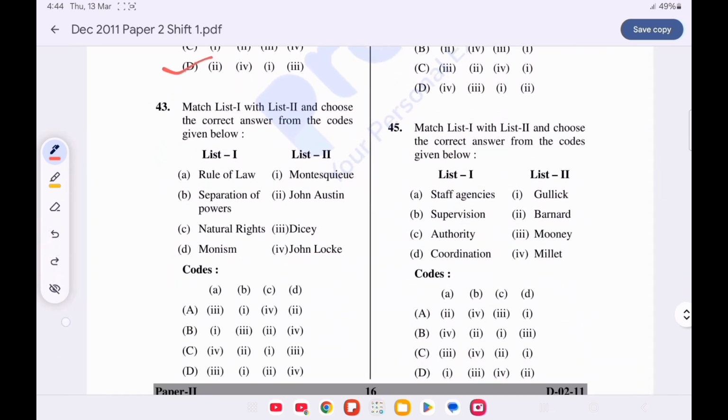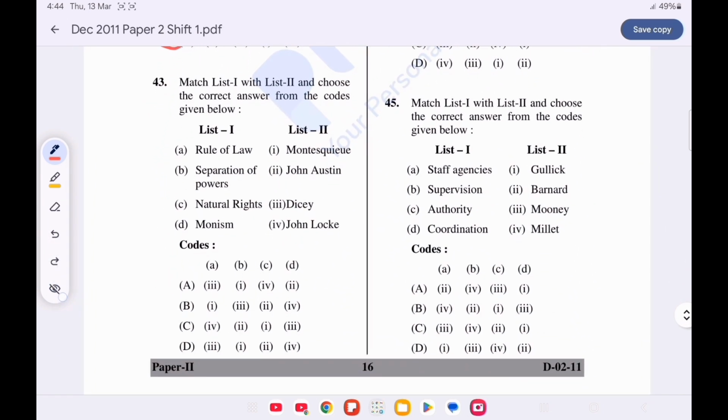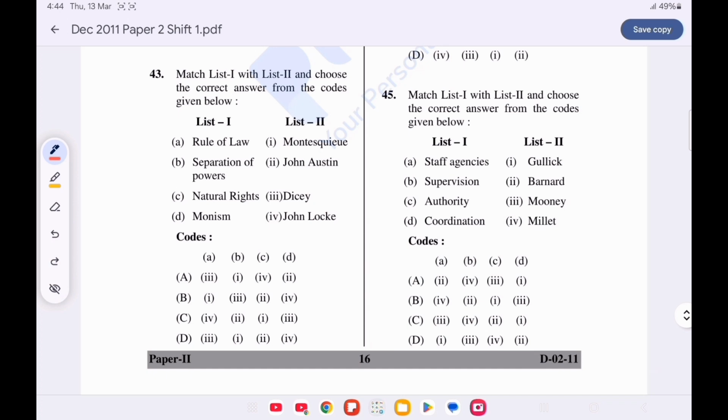Question number 43. Match list 1 with list 2 and choose the correct option from the code given below. Option A is correct. Rule of law was given by Dicey. Separation of powers was given by Montesquieu. Natural rights were given by John Locke, and monism by John Austin.